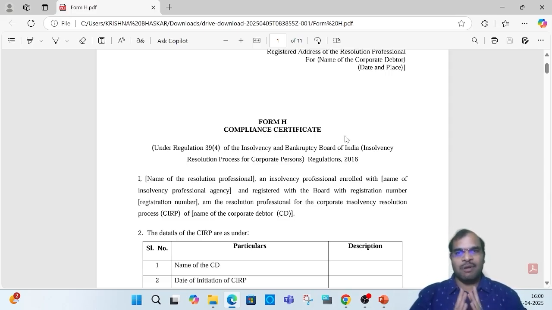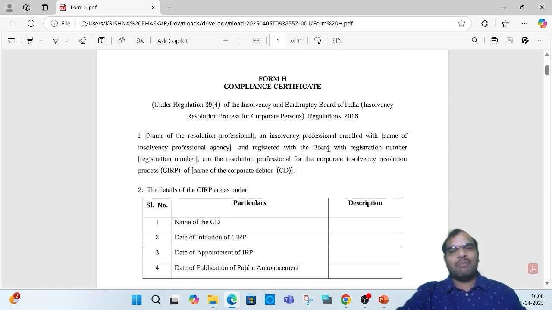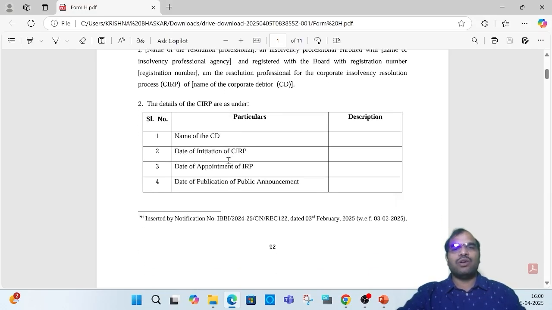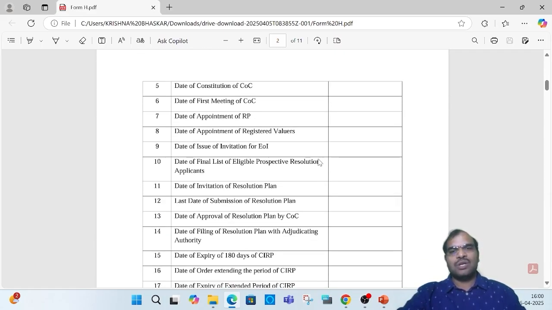Along with Form H, you are supposed to make an application before the NCLT. Form H is nothing but a compliance certificate issued by the resolution professional. Here he is going to give the details of the CIRP: name of the CD, date of initiation of CIRP, date of appointment of IRP, date of publication of public announcement. As we have already discussed various timelines in the previous sessions, everything will be there here.